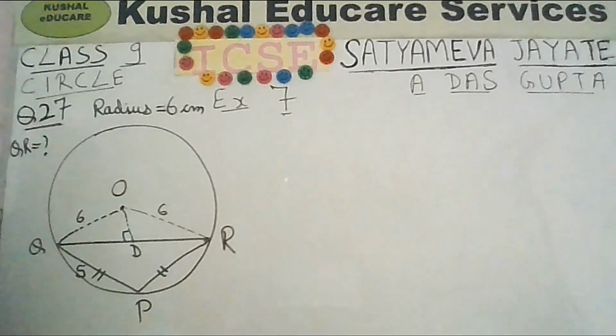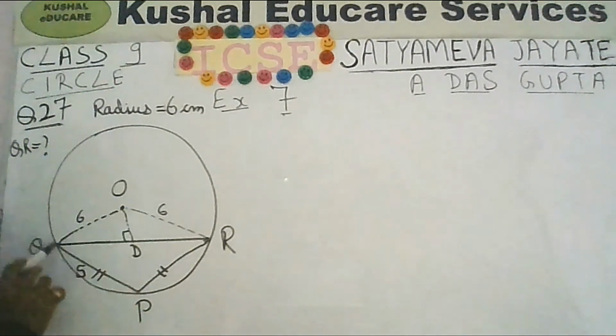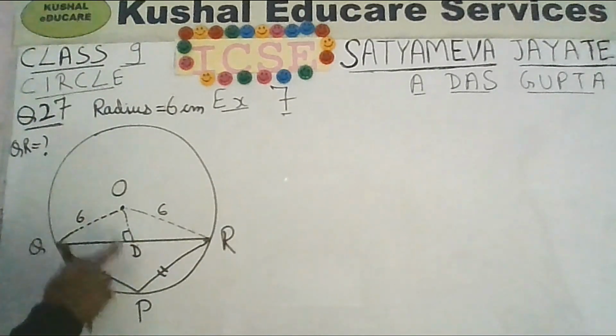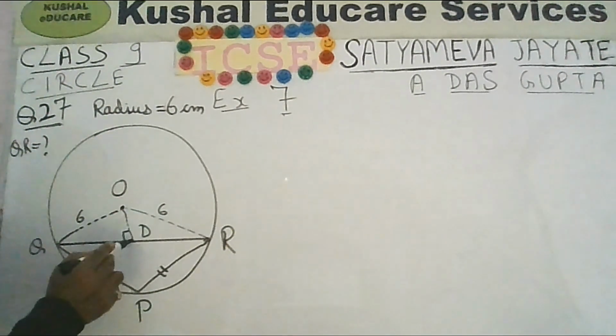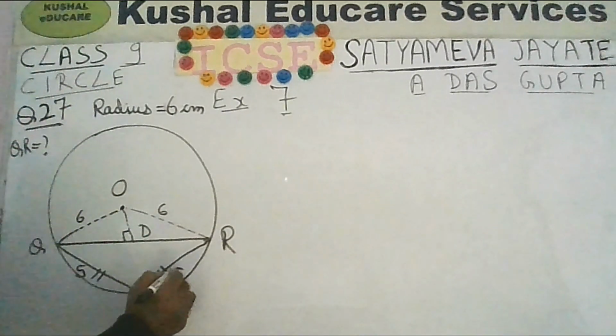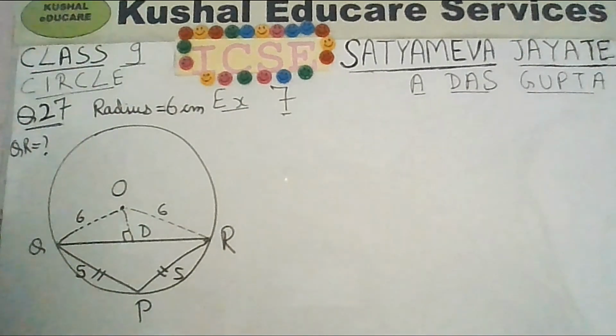Now you can apply the Pythagoras theorem 2 times. Once for triangle OQD and another time for triangle PQD. This is point D. Point D is the midpoint. It has been given that PQ and PR are same, so triangle PQR is also an isosceles triangle.